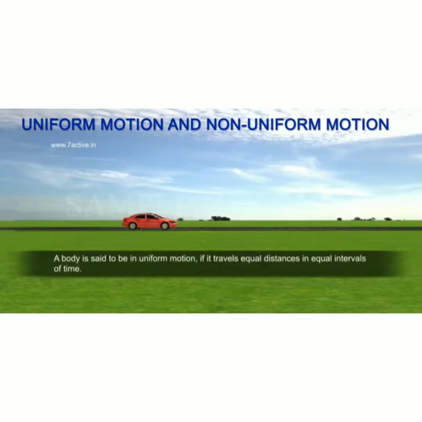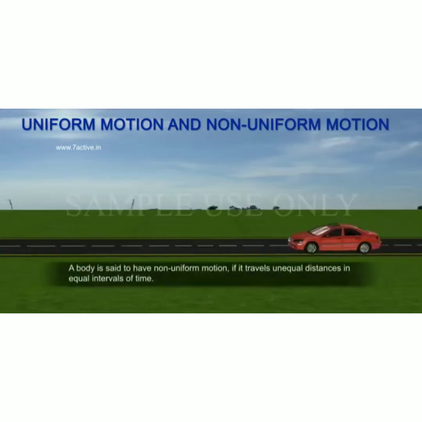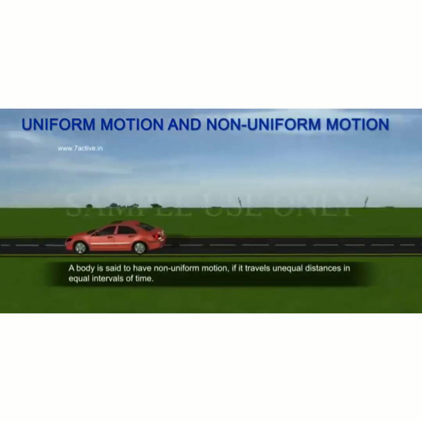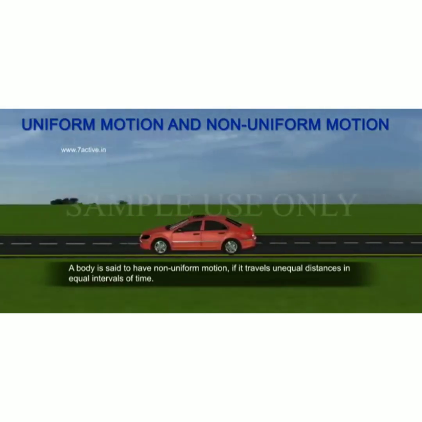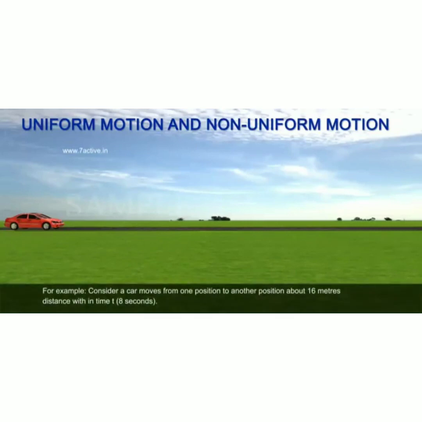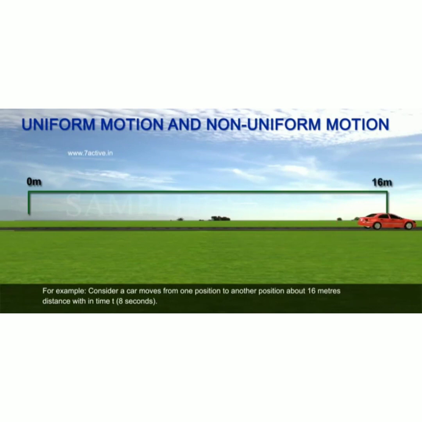A body is said to be in uniform motion if it travels equal distances in equal intervals of time. A body is said to have non-uniform motion if it travels unequal distances in equal intervals of time. For example, consider a car moves from one position to another position about 16 meters distance within time t 8 seconds.